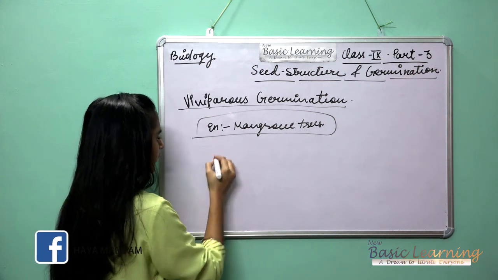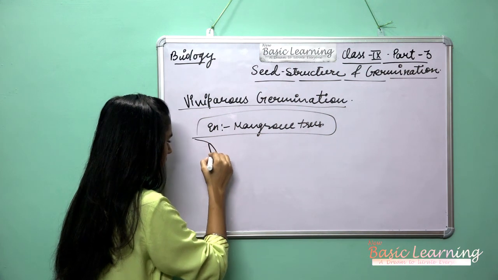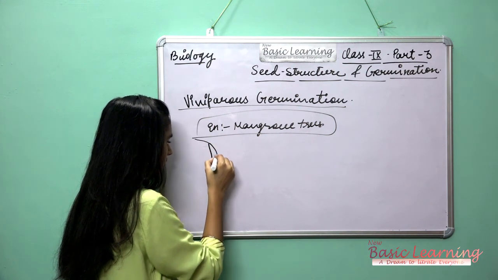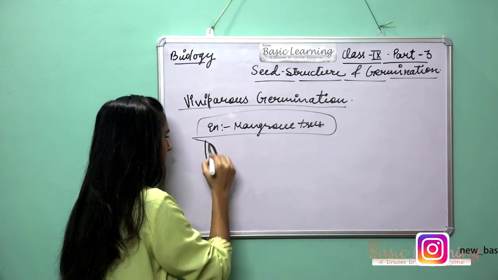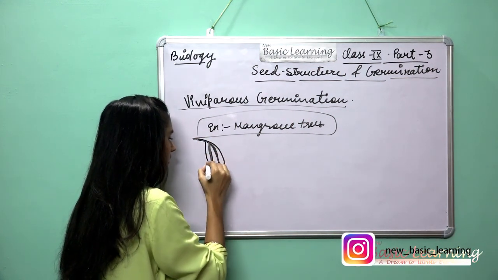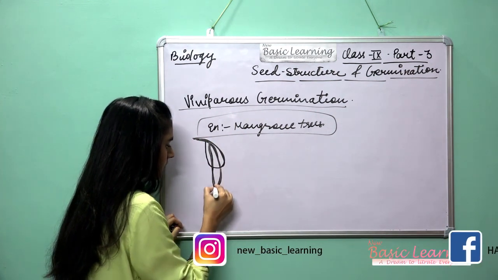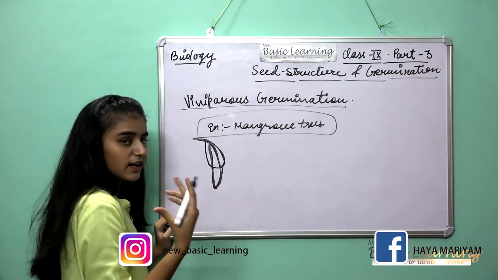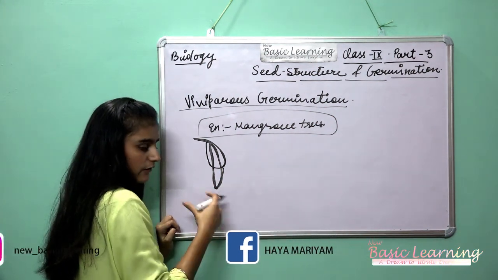Suppose in mangrove trees the fruit is like this. It will germinate in the fruit part only. When it starts germination, the seed will come out of the fruit.